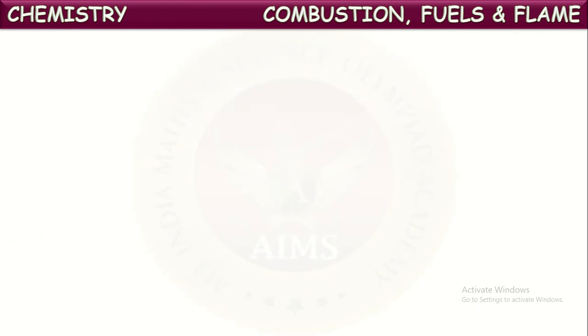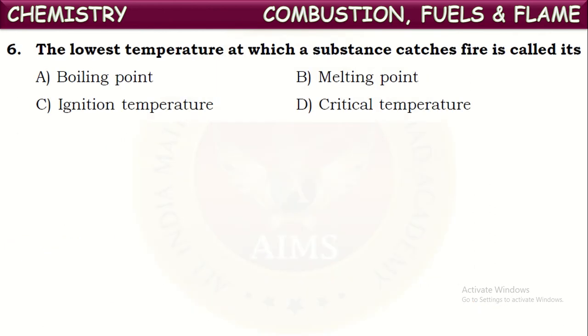Okay. Next, the lowest temperature at which a substance catches fire is called its what? The lowest temperature at which a substance catches fire is called ignition temperature. Below this ignition temperature, even though the substance is a fuel, it cannot catch fire.